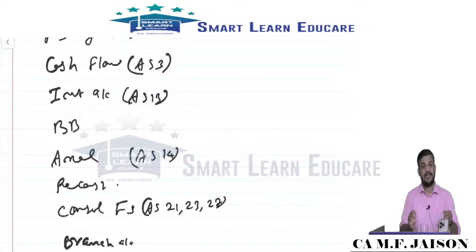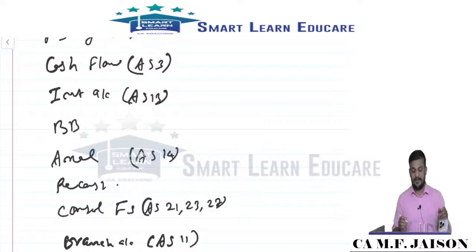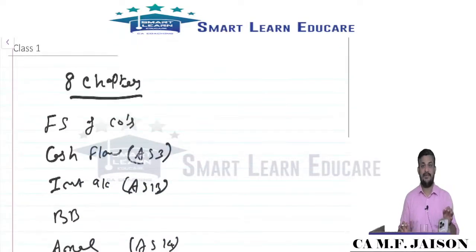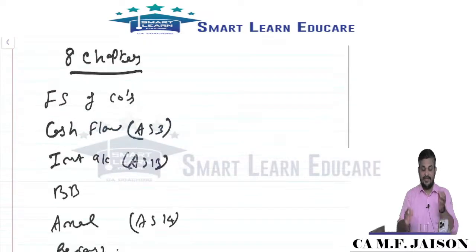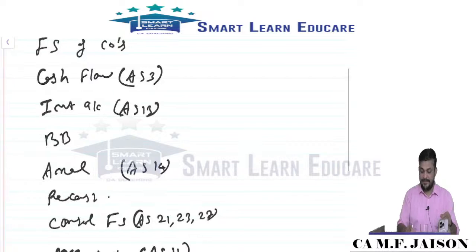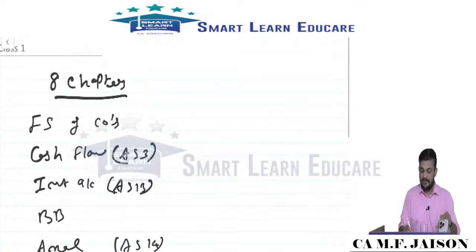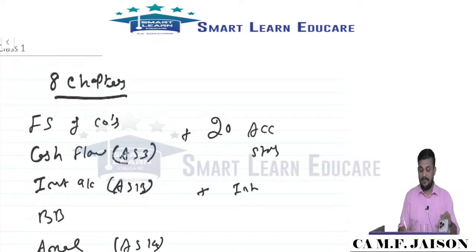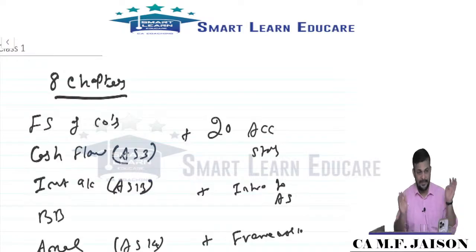Even though branch accounts is an independent chapter, because of one area called foreign branch, we link the AS 11 discussion along with the branch accounts chapter. Like that, 7 standards will be covered. Out of the total 27 standards issued, 7 standards we are covering through these chapters because they have more significance in the marks, so we identify these as separate chapters. Then we have the 20 other independent accounting standards, plus introduction to accounting standards, and miscellaneous topics, 2 in number: introduction to accounting standards, and framework. So this is our syllabus.